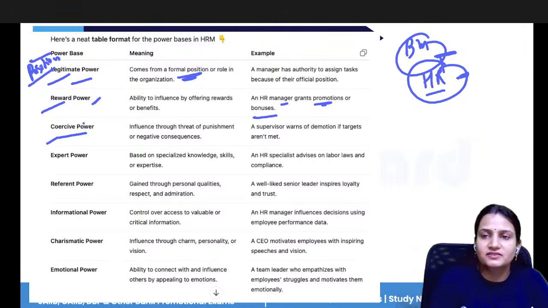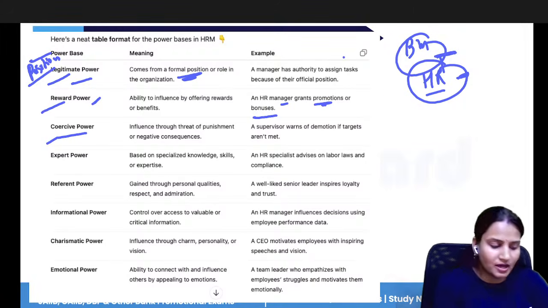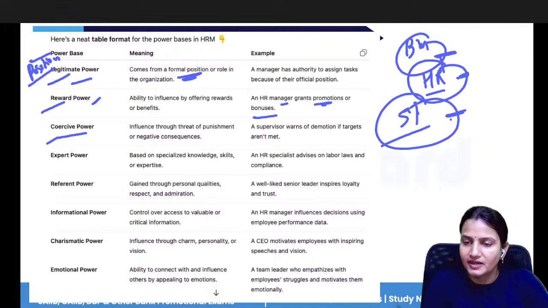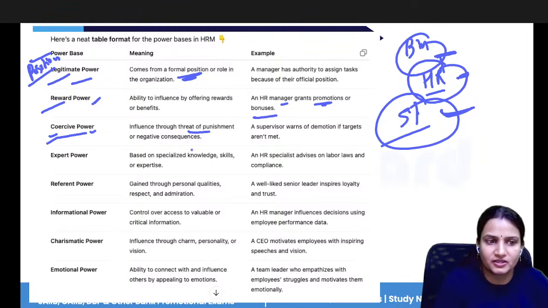Then coercive power means the power that comes from threatening someone. Suppose the manager tells you that if you do not complete your task on time, he will deduct 5% from your monthly salary. Because of this deduction, you complete the work on time. No matter if you have to stay 2 hours more in the bank, you will still stay, otherwise your 5% will be deducted. That comes from coercive power. That is the threat of punishment.